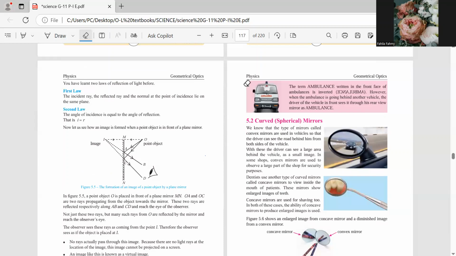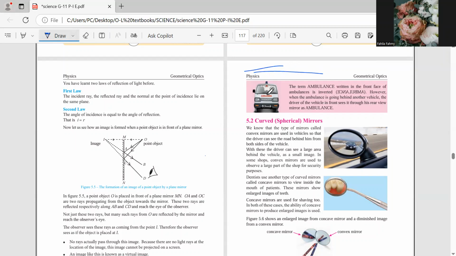Okay. Before that, there's a small thing here, Puta. The word on the ambulance, why is it written inverted? When you are driving in front and there is an ambulance behind, it's written laterally inverted. In your vehicle's mirror, this word will be seen in the correct form.